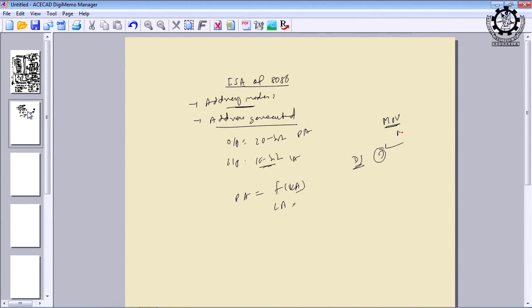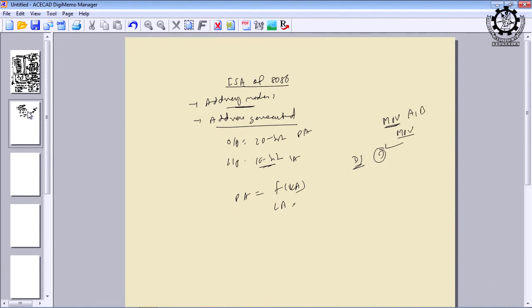To avoid this confusion, be very careful about the instruction set. Both are similar, and sometimes some instructions are the same. For example, MOV is there in 8085 and MOV is also there in 8086, but the context, the way we use MOV, is where the difference lies. Suppose in 8085 I can write MOV A, B, but if you write MOV A, B in 8086, it is wrong. Why? Because there are AH, AL, BH, BL. If I write MOV AL, BL, it is okay. If I write MOV AH, BH, it is okay. Likewise, you will get confusion many times, and that confusion should be avoided.